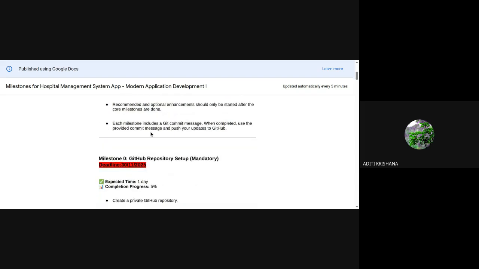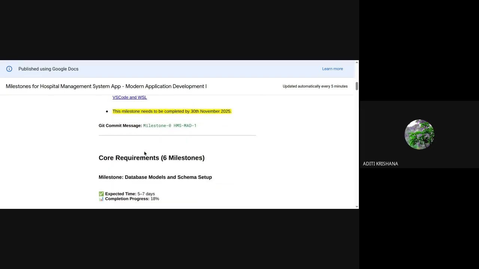Okay. So each milestone has a git commit message. So every milestone will have a commit message at the end of the milestone written like this. It will be in green color. Okay. But this will be done only when you are sure that you have done all the things correctly, and you will cross verify with me.